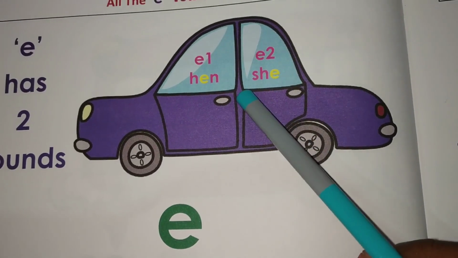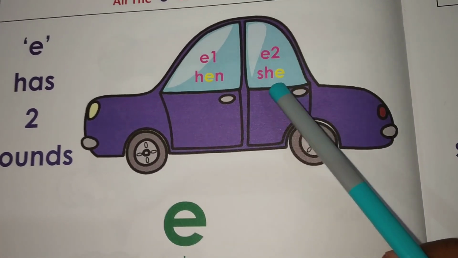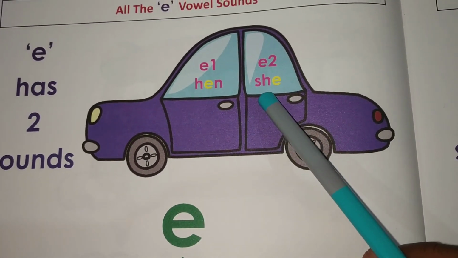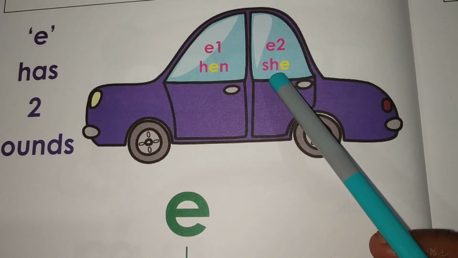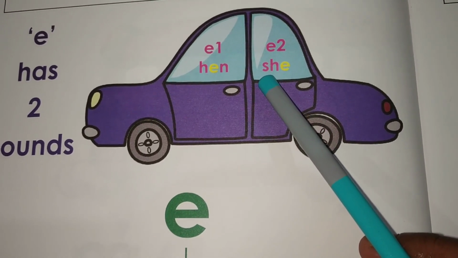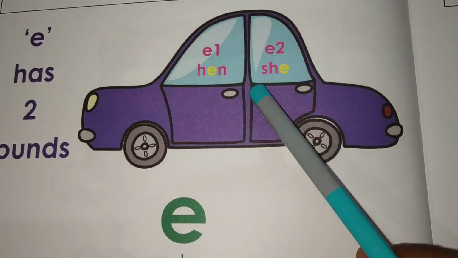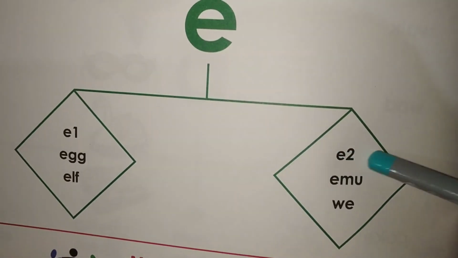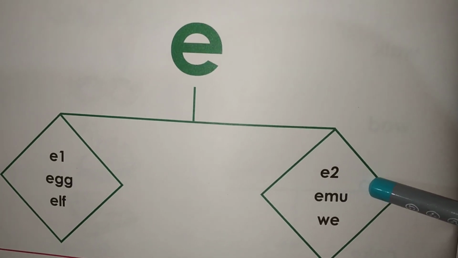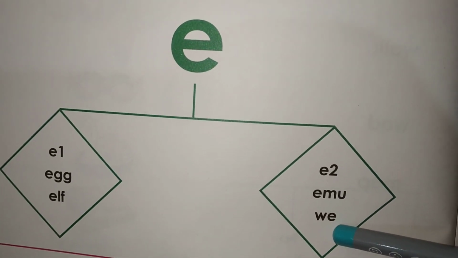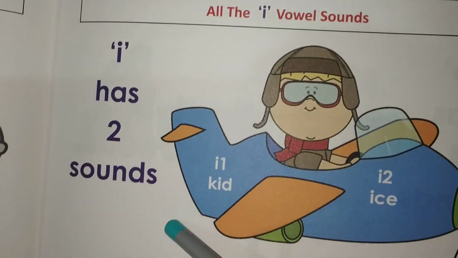E, she. SH together is a multiple phonogram. So we just tell them now when S and H are put together, it's sh, e, she. E, emu. We.